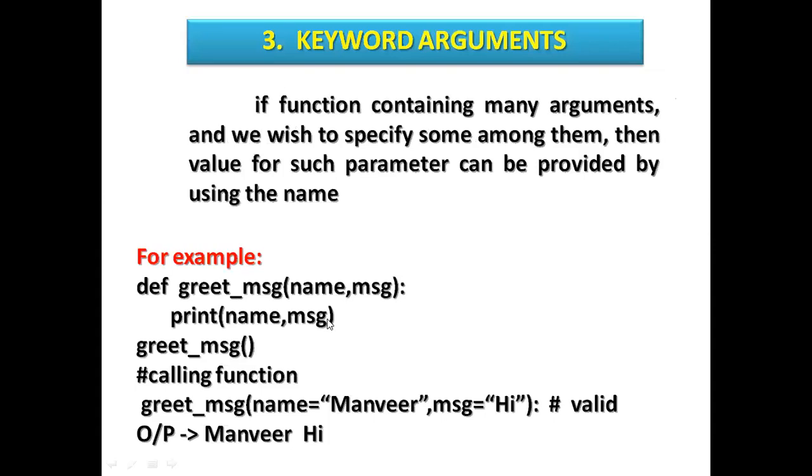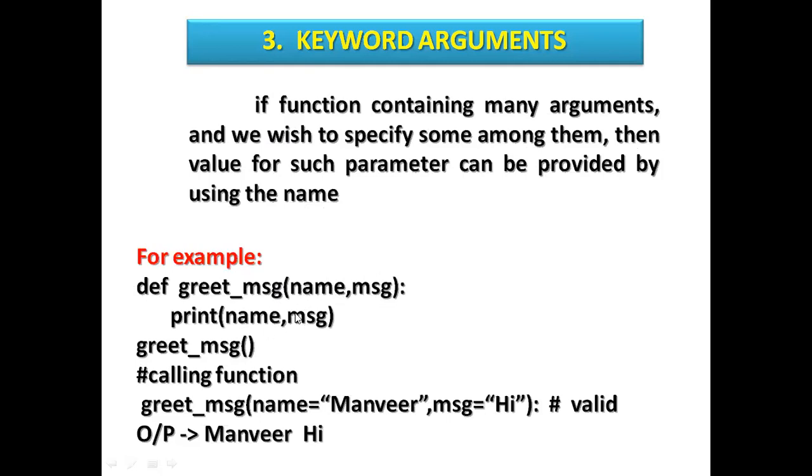Keyword. See here, we can also use keyword arguments if the function contains many arguments and we wish to specify some among them, then the values of such parameters can be provided by using a name. So here def is a keyword, greet_message is the function name, with name comma msg. These are string variables.